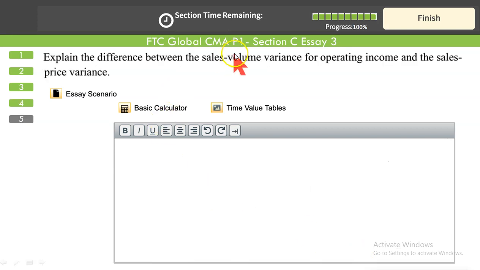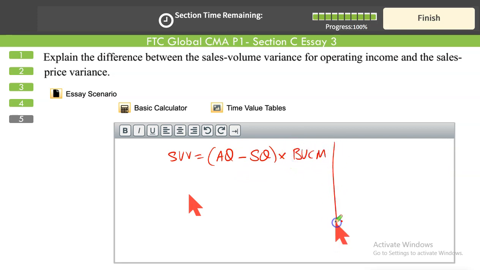Then explain the difference between sales volume variance for reporting income and the sales price variance. Sales volume variance and sales price variance. We can explain it with the help of formula. Sales volume variance is equal to the actual quantity we sold versus the original standard quantity we thought we will sell, multiplied by the budgeted unit contribution margin. This is called the sales volume variance. And sales price variance, SPV, is simply the difference between the actual price we got by selling our goods or services versus the original standard price, multiplied by the actual quantity sold.